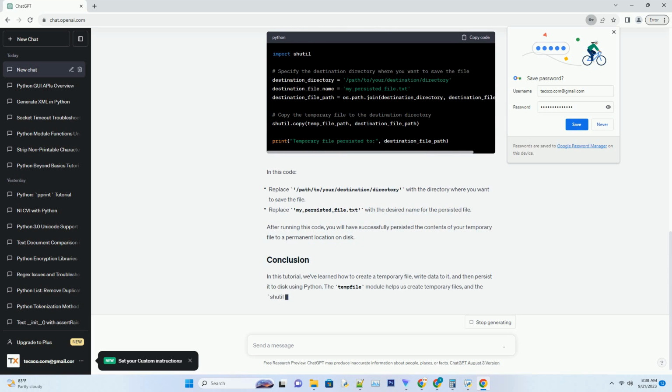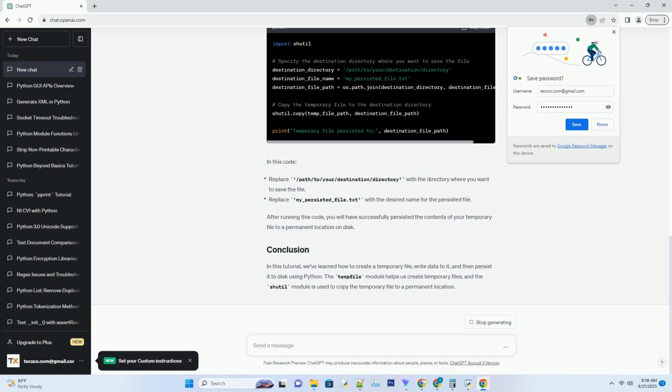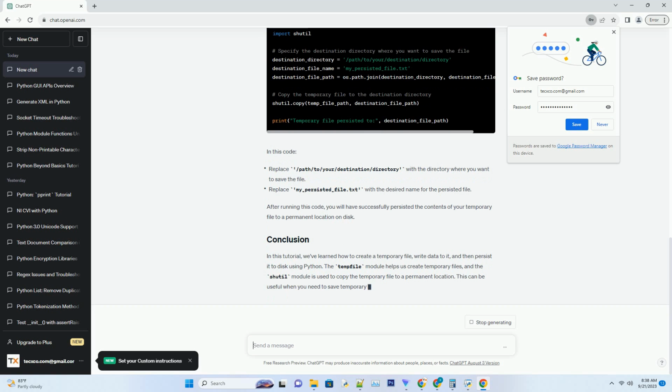In the code above. Now that we have our temporary file with some data, let's persist it to disk using the shutil module. We'll copy the contents of the temporary file to a permanent location on the file system. In this code. After running this code, you will have successfully persisted the contents of your temporary file to a